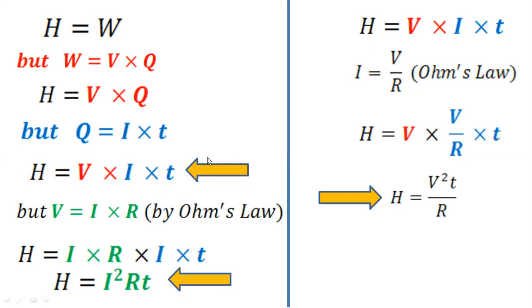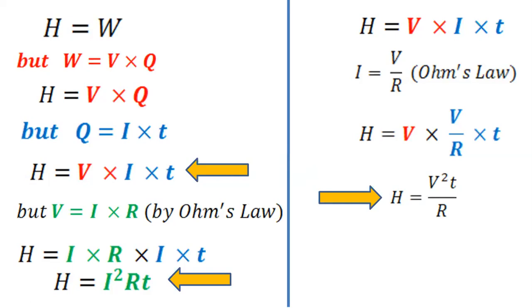Okay, now I have shown three formulas to you. I have marked them with three arrows. These are the three formulas which you can use for calculating heat. First is I square RT, second is VIT, and third is V square T by R. Like in the 9th standard, you have three equations of motion, no? V is equal to U plus AT, S is equal to UT plus half AT square. In the same way, there are three formulas for heat. I have mentioned them with arrows. You have to use them as per the given data.